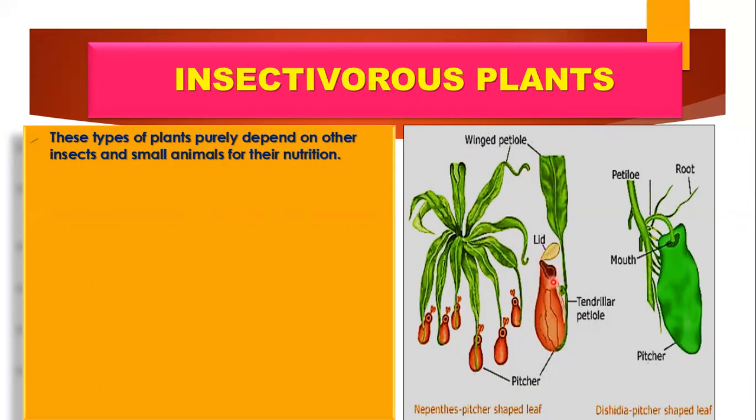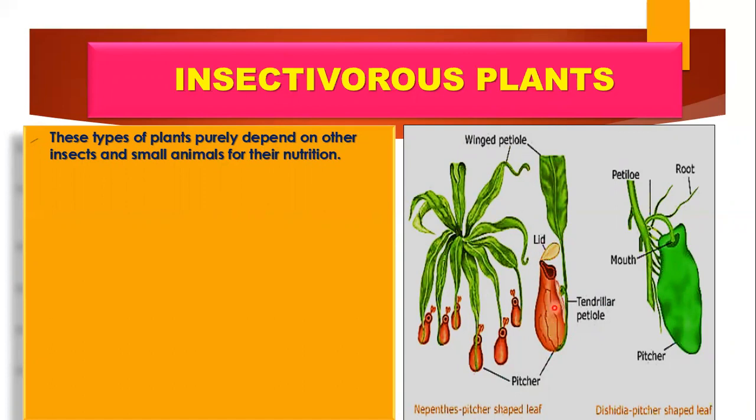pitcher plant. So why are they called pitcher plants? Because the leaves are modified into a pitcher-shaped structure. Here is the mouth, and here is the lid, which gets closed when an insect is trapped inside this pitcher. Another example is Venus flytrap. Venus flytrap is again an insectivorous plant.